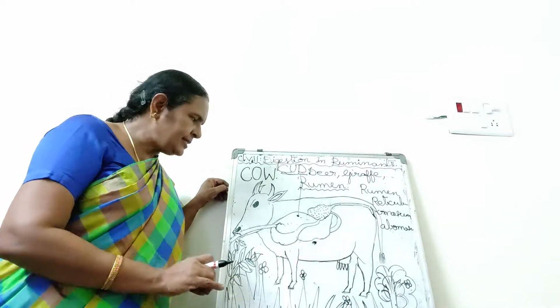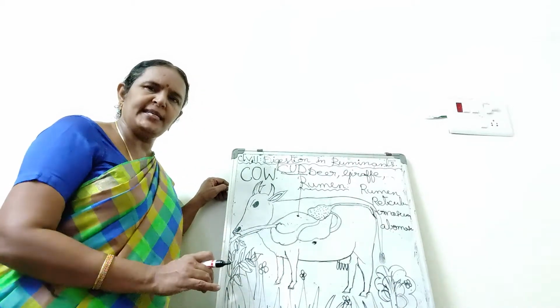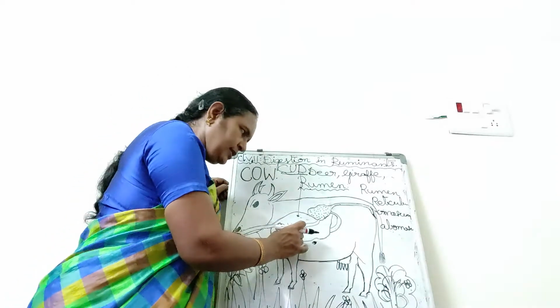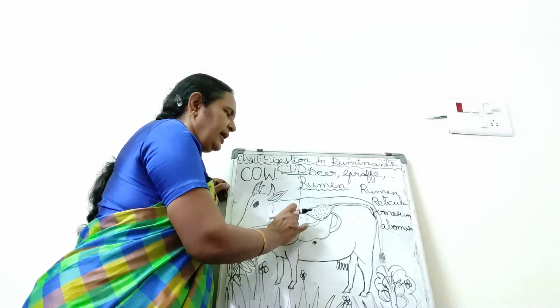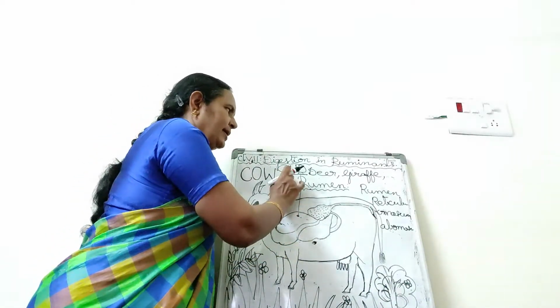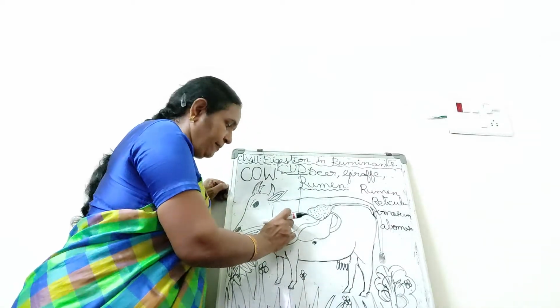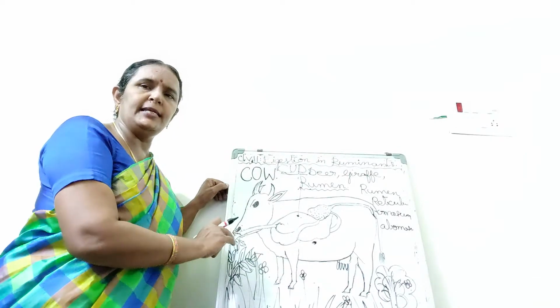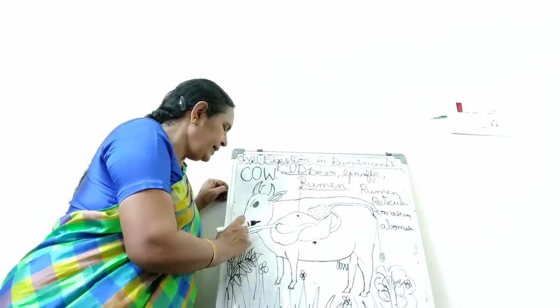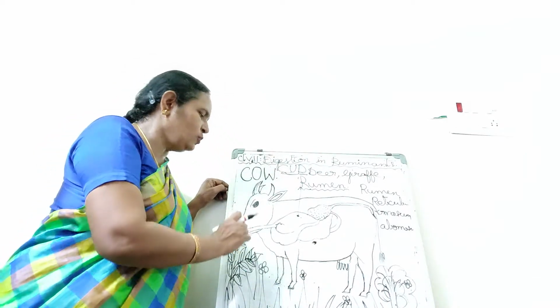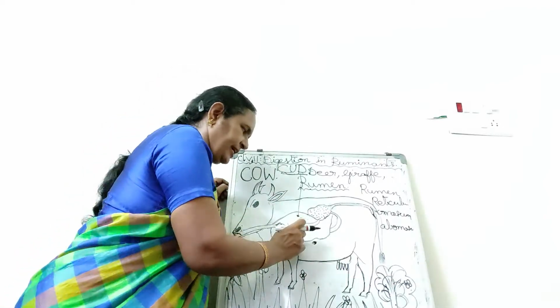It cuts the food into small pieces and swallows them, storing that improperly chewed food, called cud, in the rumen. From the rumen it brings back that food when it is in a rest position, slowly chews it and swallows it again.